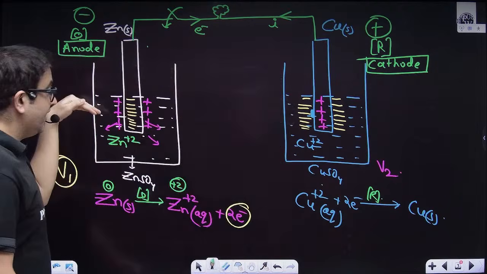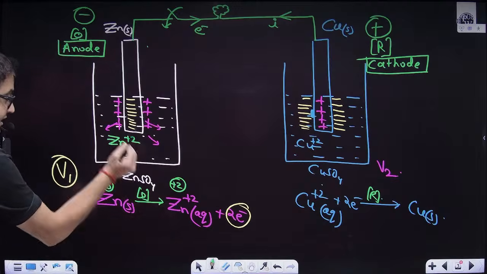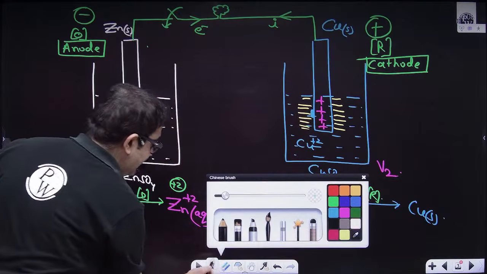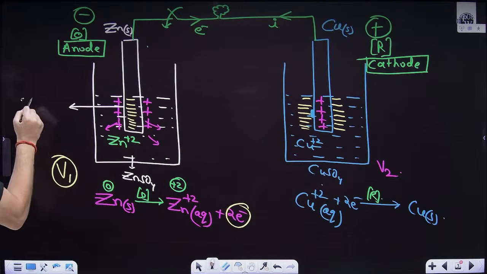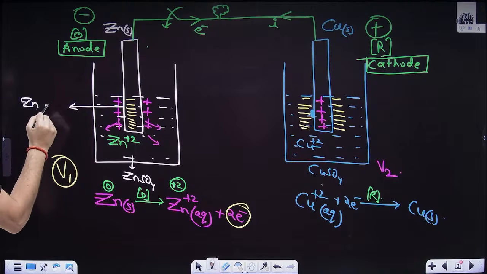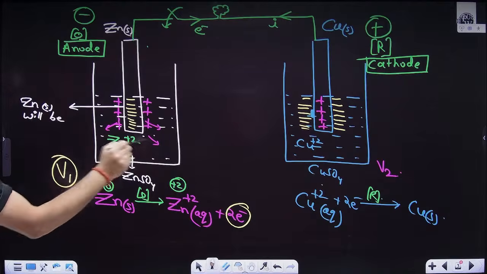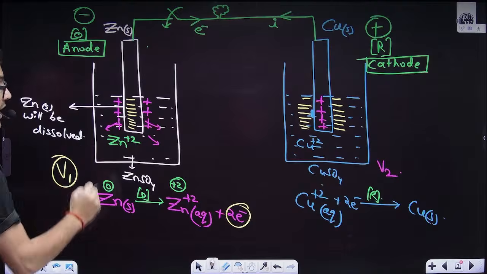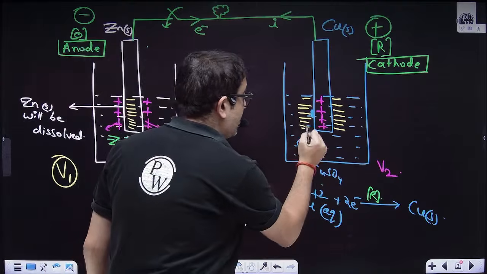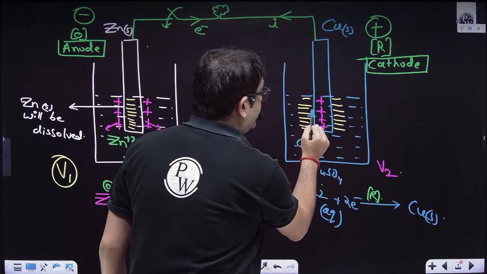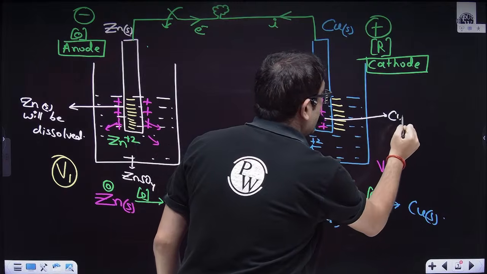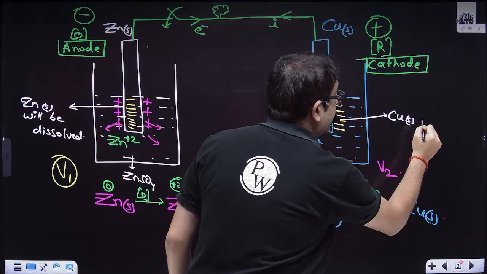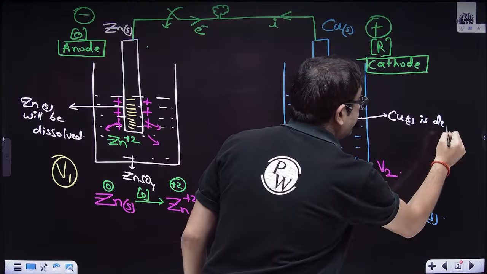So here you will be observing that zinc solid will be dissolved. This is the physical thing that you'll be observing. And over there, because the copper will be getting deposited, you will observe that copper solid is deposited.